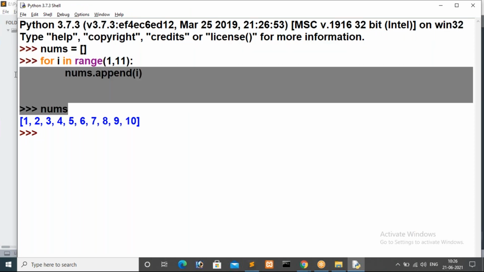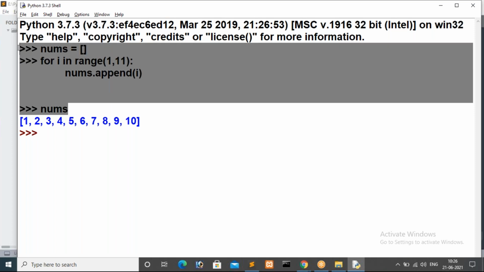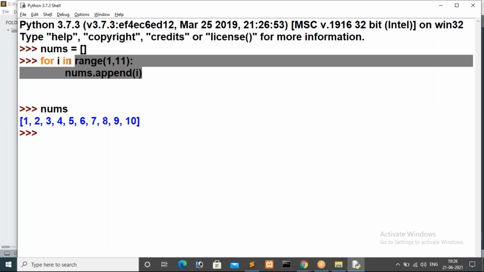Including this one also, including this one. How many lines of code is there? Including the print statement also, including print we have 4 lines, right? Here our main logic exists in 2 lines. Main logic is 2 lines.